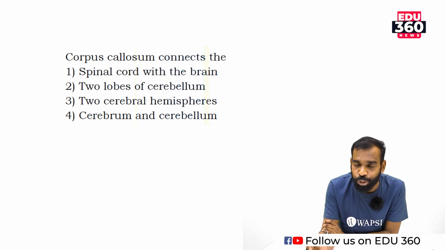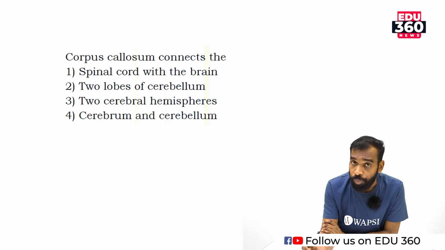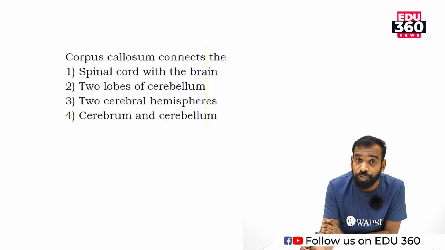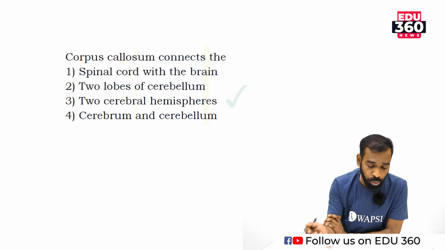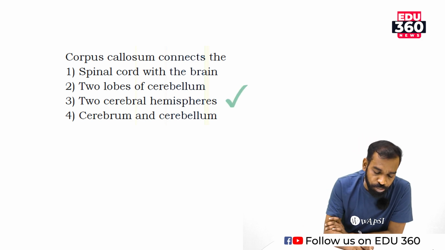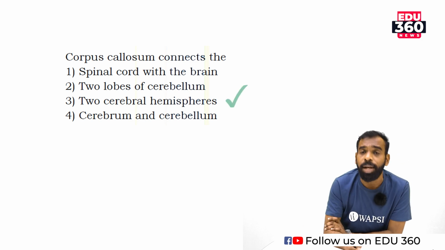We can go through the options. Option 1, spinal cord with the brain, option 2, lobes of cerebellum, option 3, two cerebral hemispheres, option 4, cerebrum and cerebellum. No doubt, answer is option 3, two cerebral hemispheres.